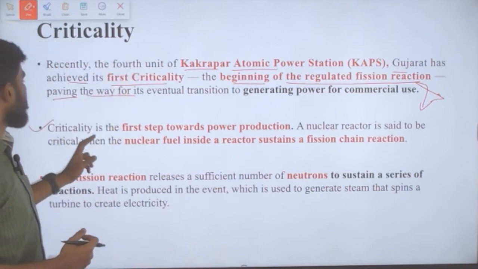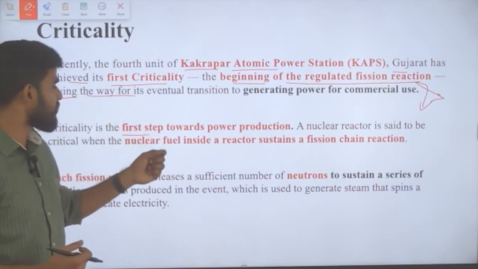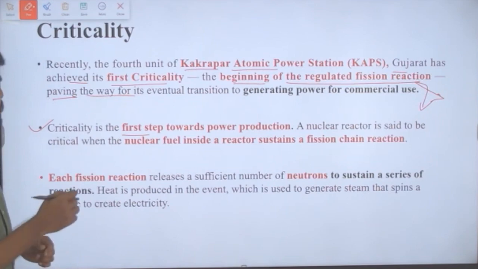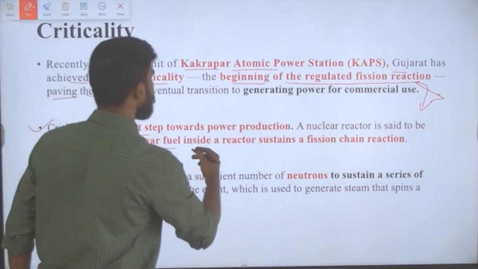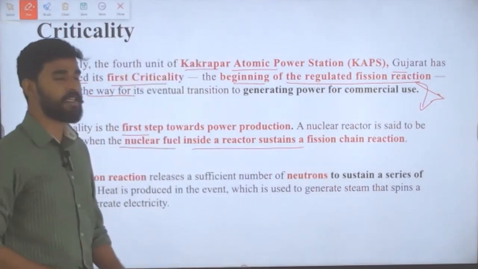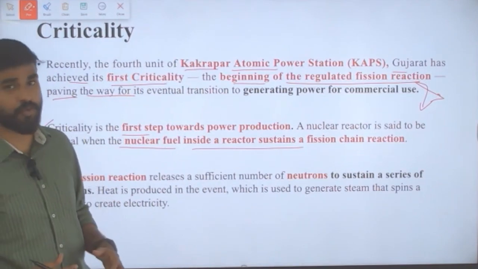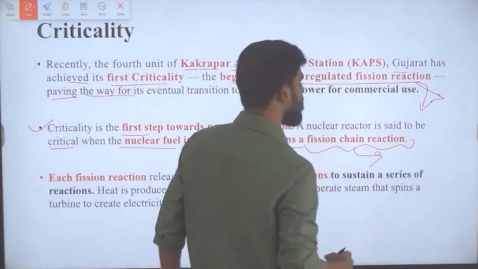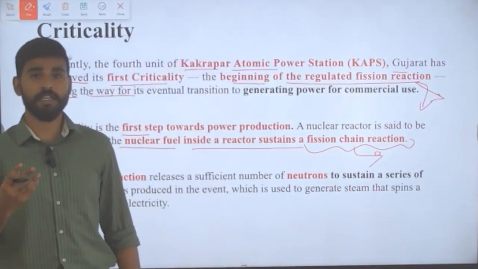Criticality, we already know, is the first step towards power production, and a nuclear reactor is said to be critical when the nuclear fuel inside the reactor sustains a fission chain reaction. So this fission reaction must be a chain reaction, then only it is said that it has achieved criticality.